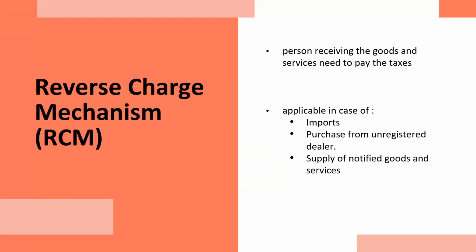It means here the person who is receiving the goods and services needs to pay the taxes, and that person has to keep the tax amount with himself and then submit it to the government. The balance amount he has to pay to the supplier. Now let me give an example. I hope you guys have heard about Just Dial company, right? And Mr. Amitabh Bachchan is the brand ambassador of Just Dial company. He does the advertisement for Just Dial company.